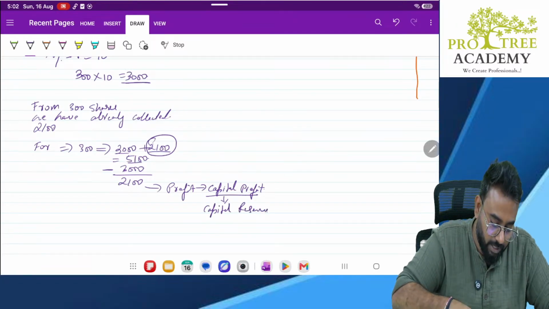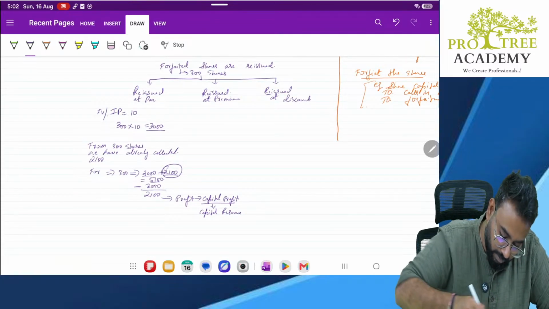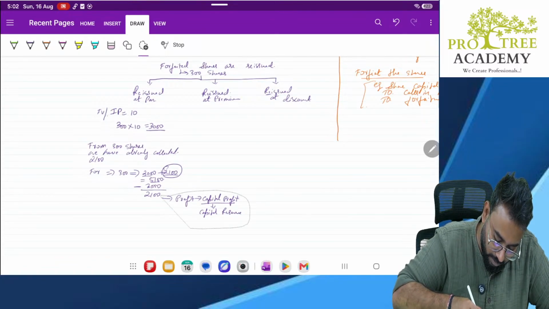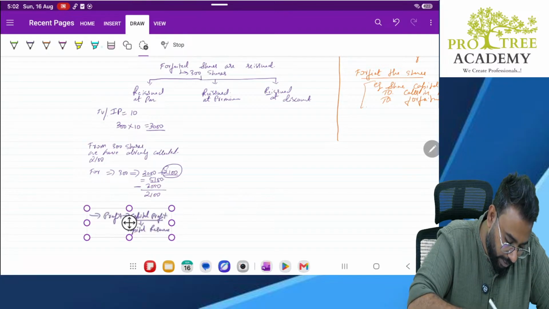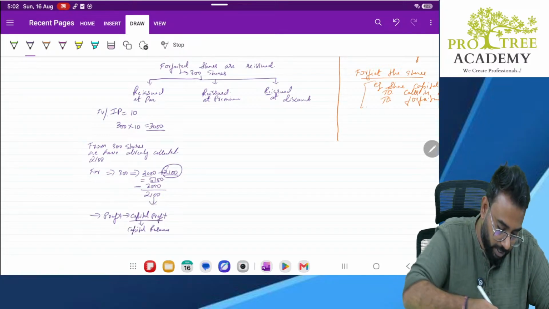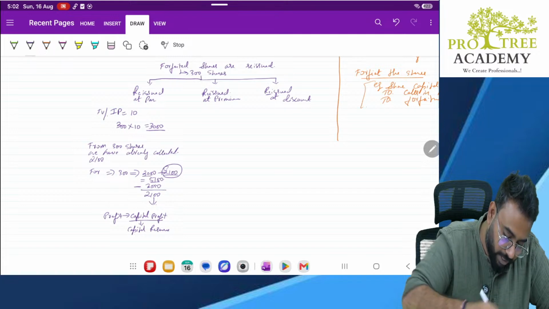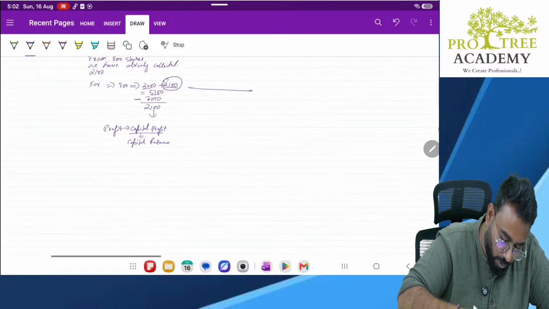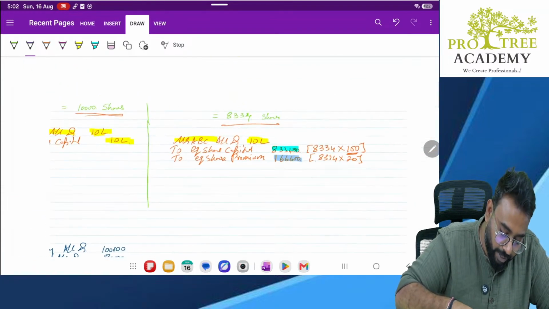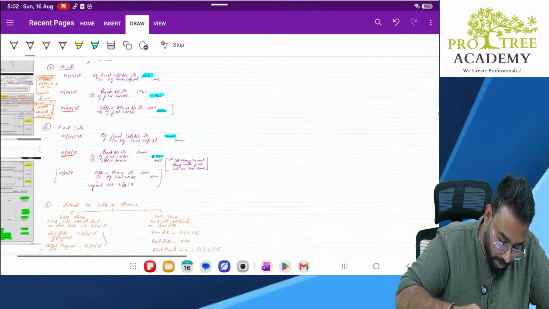What do you mean by that, sir? See, whatever the balance was remaining in our forfeiture account, that amount remaining in forfeiture account will be transferred to our capital reserve.